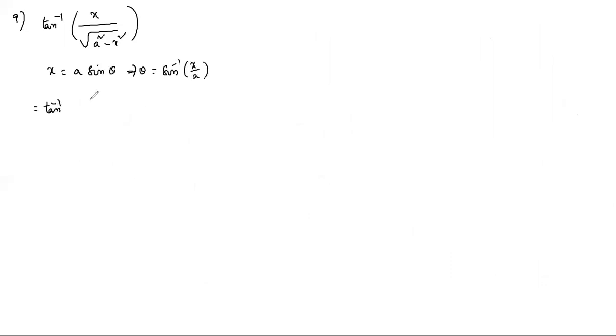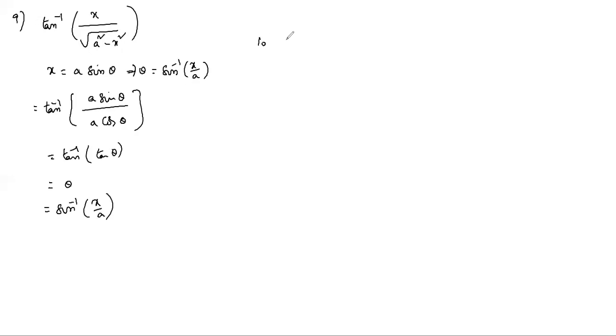Tan inverse of x by root a square minus x square. Take x equals a sin theta, so theta equals sin inverse x by a. So this equals tan inverse of a sin theta over root of a square minus a square sin square theta, that is a square cos square theta, under root is a cos theta. So a cancels, tan inverse tan theta, tan inverse cancels, theta is sin inverse x by a.